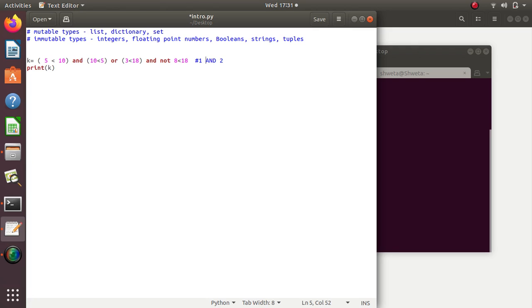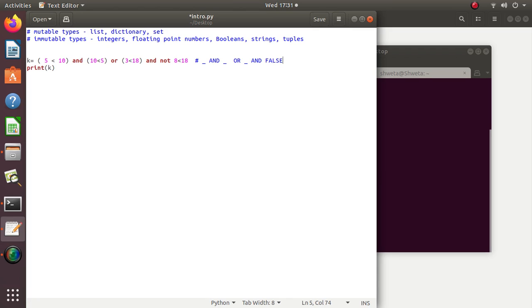So instead of putting expression 1, 2, I will put a blank, or, and this is not of true, which is false.